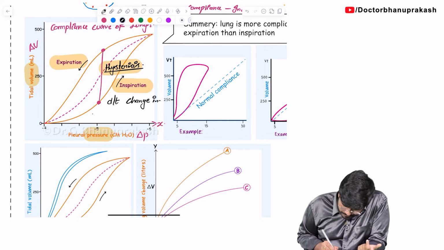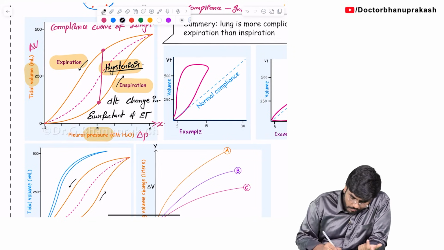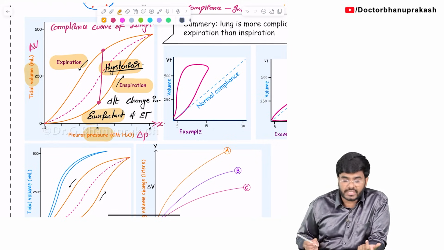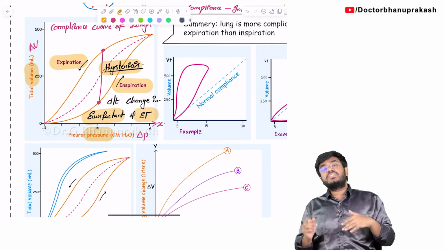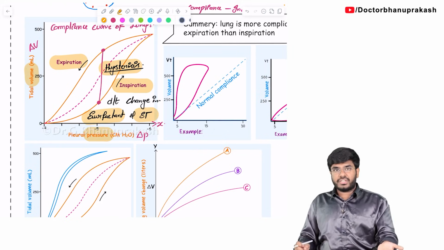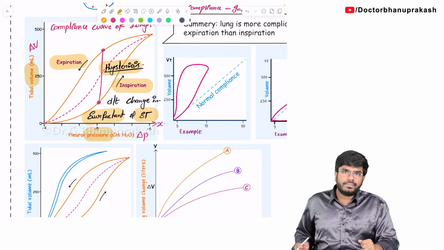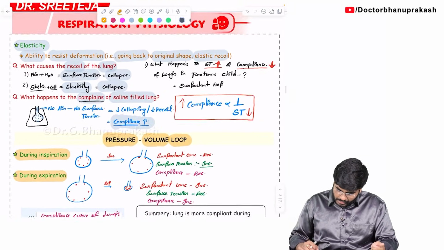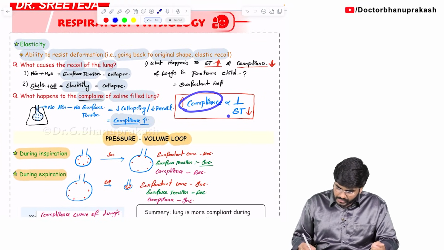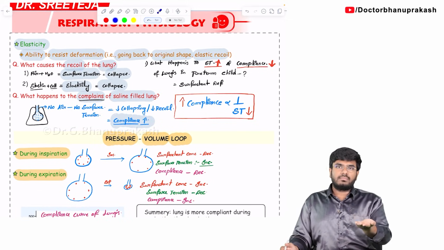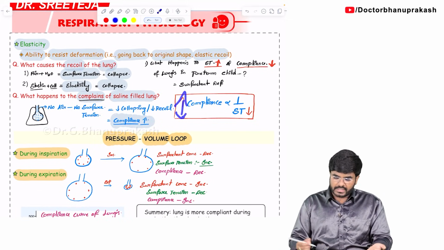surfactant and surface tension. So, we all know the surfactant concentration is changing and surface tension forces are changing. Because of the change in the surfactant concentration and surface tension, the lung compliance automatically changes. Because we know our lung compliance is dependent on the surface tension. Whenever surface tension increases or decreases, compliance also can increase and decrease.